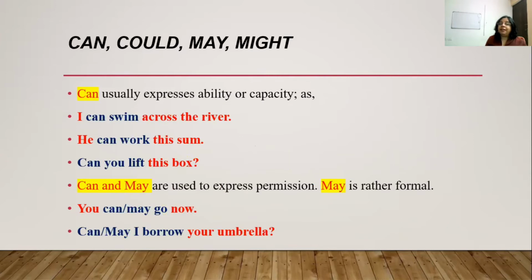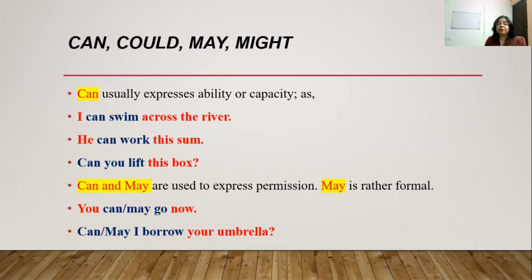Then the modals can, could, may, and might. Let us see how they are used. Can usually expresses ability or capacity. For example, I can swim across the river. He can work this sum. Can you lift this box? So all these sentences reflect the ability or capacity of the person spoken about.